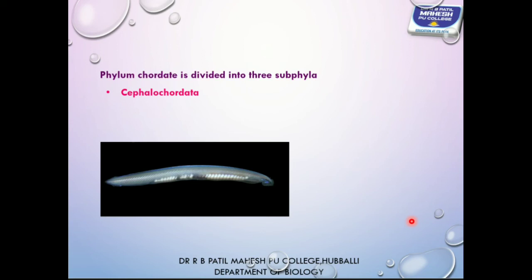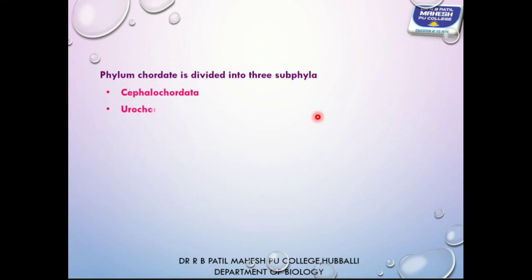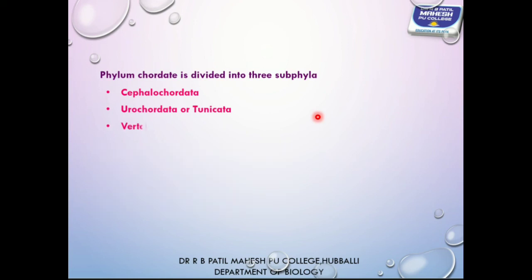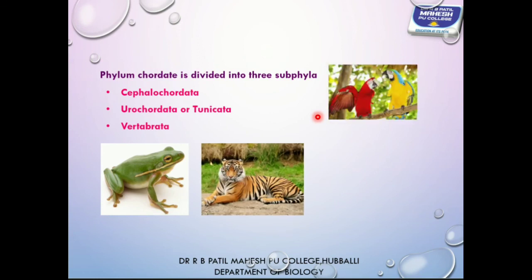Cephalo means head. Look at here. The notochord is extended from head to tail. Those are placed in cephalochordata. Urochordata, uro means tail. Notochord is restricted to the tail region. And vertebrata, where notochord is replaced by vertebral column.